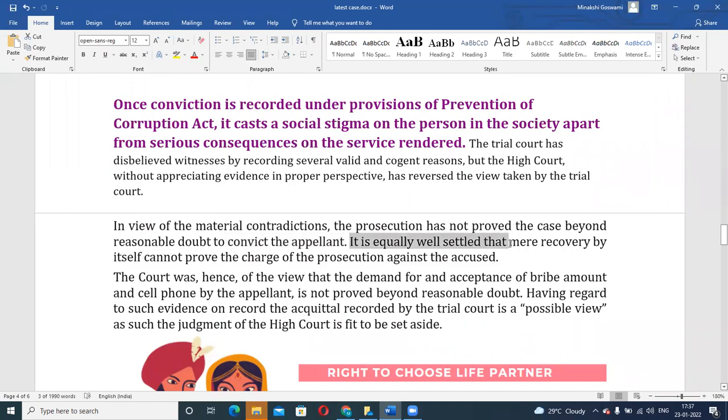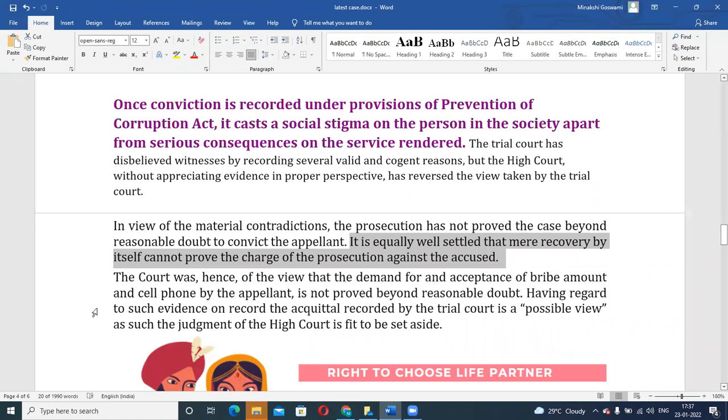It is equally well settled that mere recovery by itself cannot prove the charge of the prosecution against the accused. Just because you have got these currency notes, that does not in itself prove the case against the person. In addition to this recovery, you need to prove either a claim or demand of bribe or acceptance of bribe.